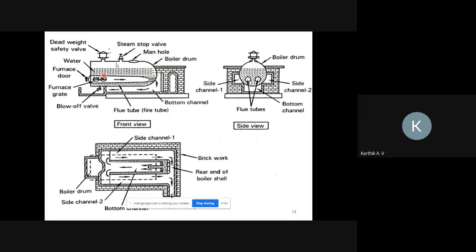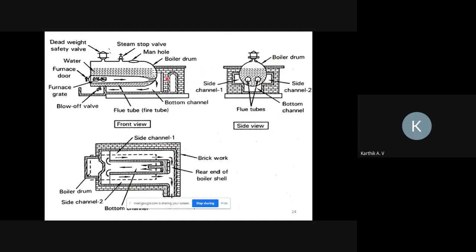This is the boiler drum. We should maintain 50% water inside the boiler drum, and some vacant space is required to collect the steam. Next, the pipes in the boiler drum. Throughout this boiler drum, two pipes are used. Then a side channel is also provided. This is the top view.